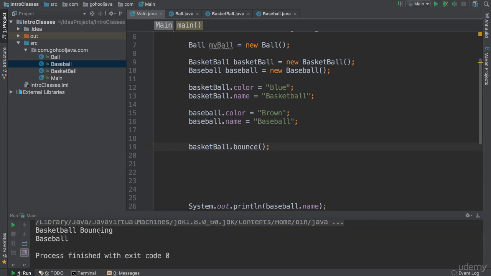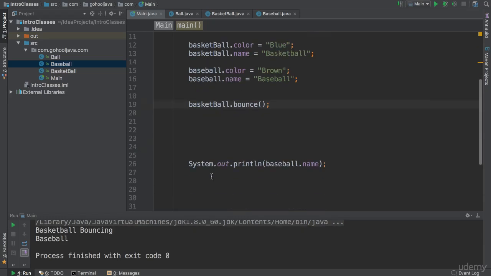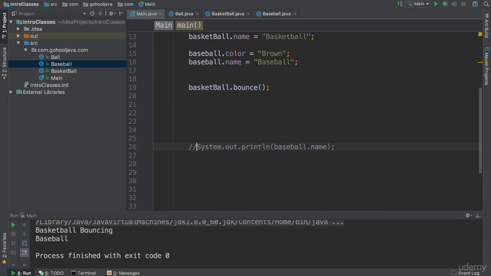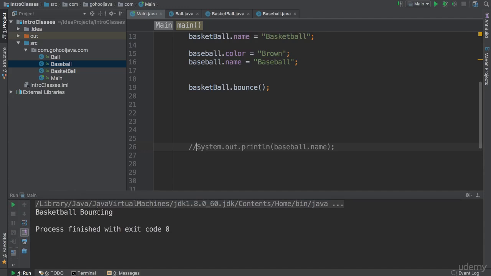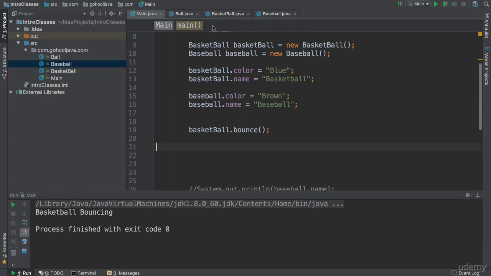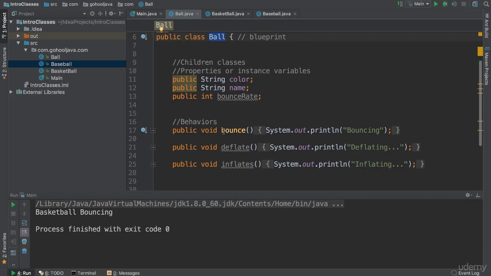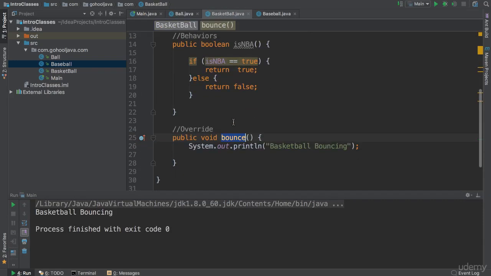It says basketball bouncing. Let's go ahead and run again just to make sure we are clean here. We don't have a lot of code showing. Say basketball bouncing, right? Why? Well, because it has another bounce here in our parent, but since we have said, you know what, we don't want to just bounce like our parent, I'm a basketball, not just a ball, I want my own bouncing here.